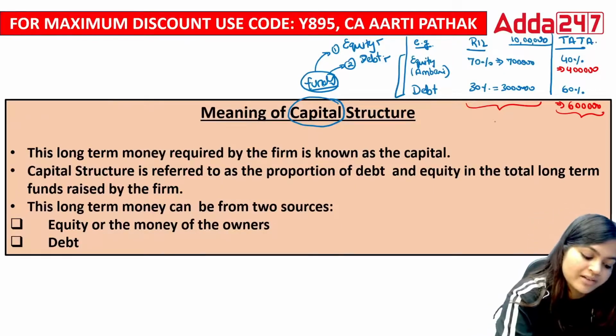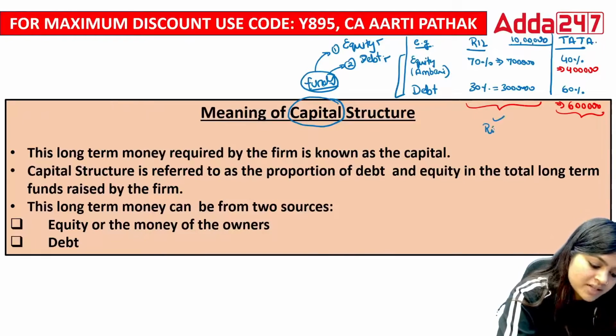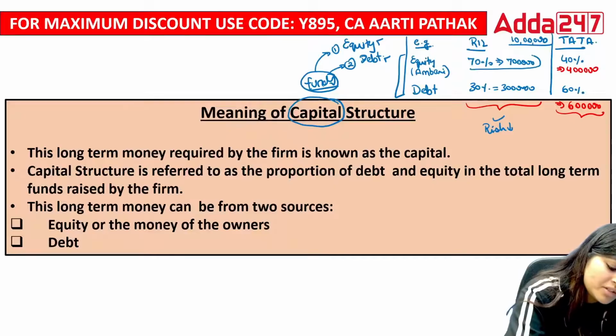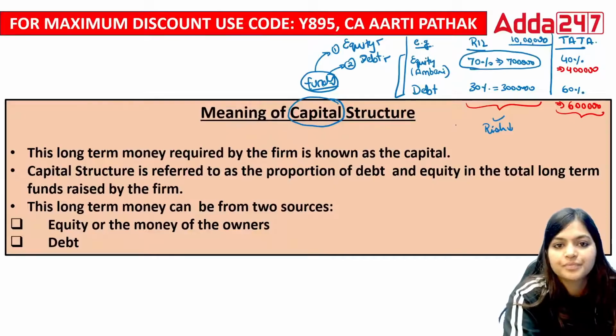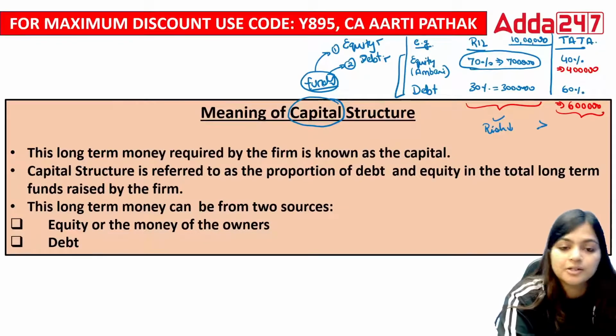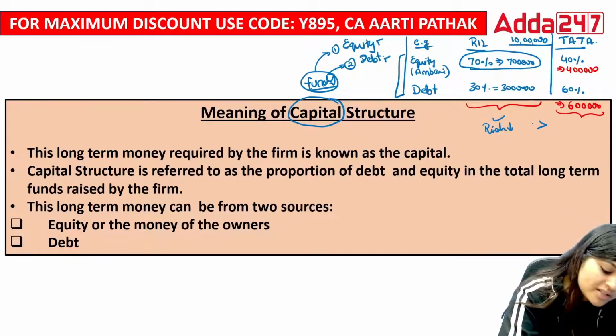Of course, Reliance, because risk is less. Why is risk less? Because the majority of the amount is invested by their owners. So here the risk is less compared to your company, Tata.